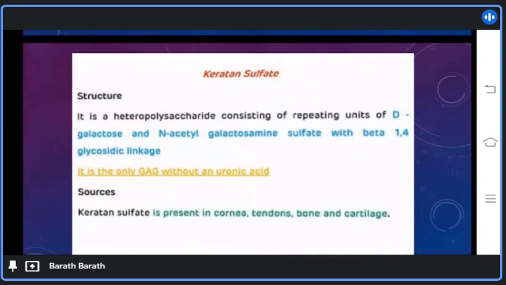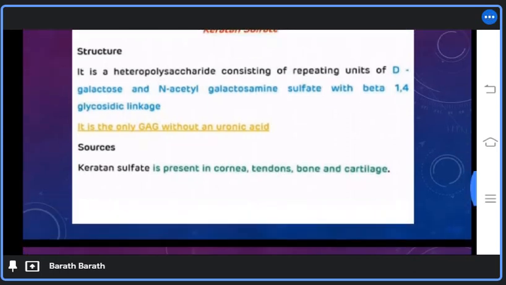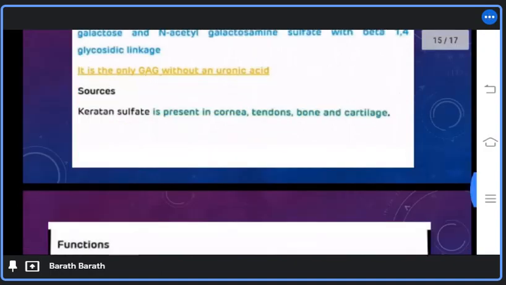Another example of glycosaminoglycan is keratan sulfate. Structure of keratan sulfate. It is a heteropolysaccharide consisting of repeating units of D-galactose and N-acetylgalactosamine sulfate with beta-1,4 glycosidic linkage. It is the only glycosaminoglycan without a uronic acid. Sources of keratan sulfate. Keratan sulfate is present in cornea, tendons, bone and cartilage.